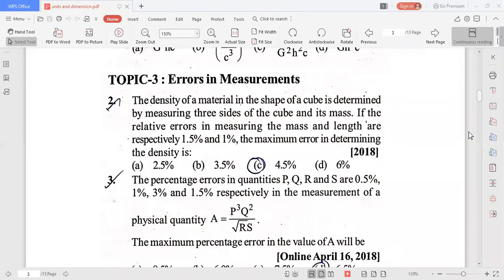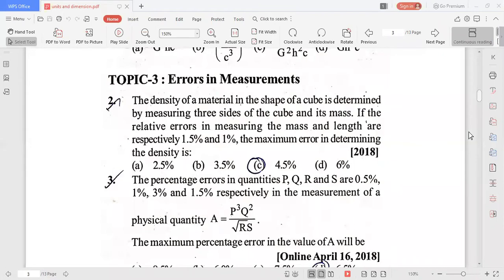We already did this in the first problem, where we calculated the absolute error in the measurement of density, delta rho. But here they asked the percentage change in the density, the maximum error in determining density. The answer is given in terms of percentage.